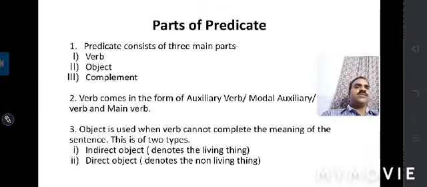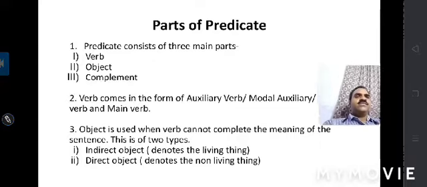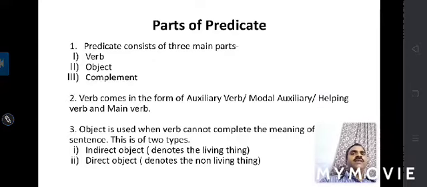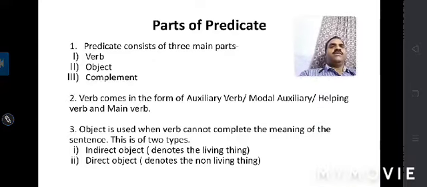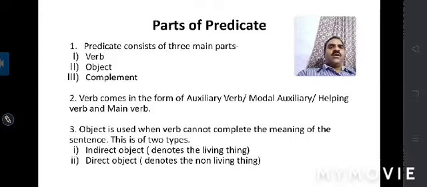Now let's discuss the parts of the predicate. Predicate consists of three main parts: verb, object, and complement. Verb comes in the form of auxiliary verb, modal auxiliary, helping verb, and main verb. Now let's discuss the object.